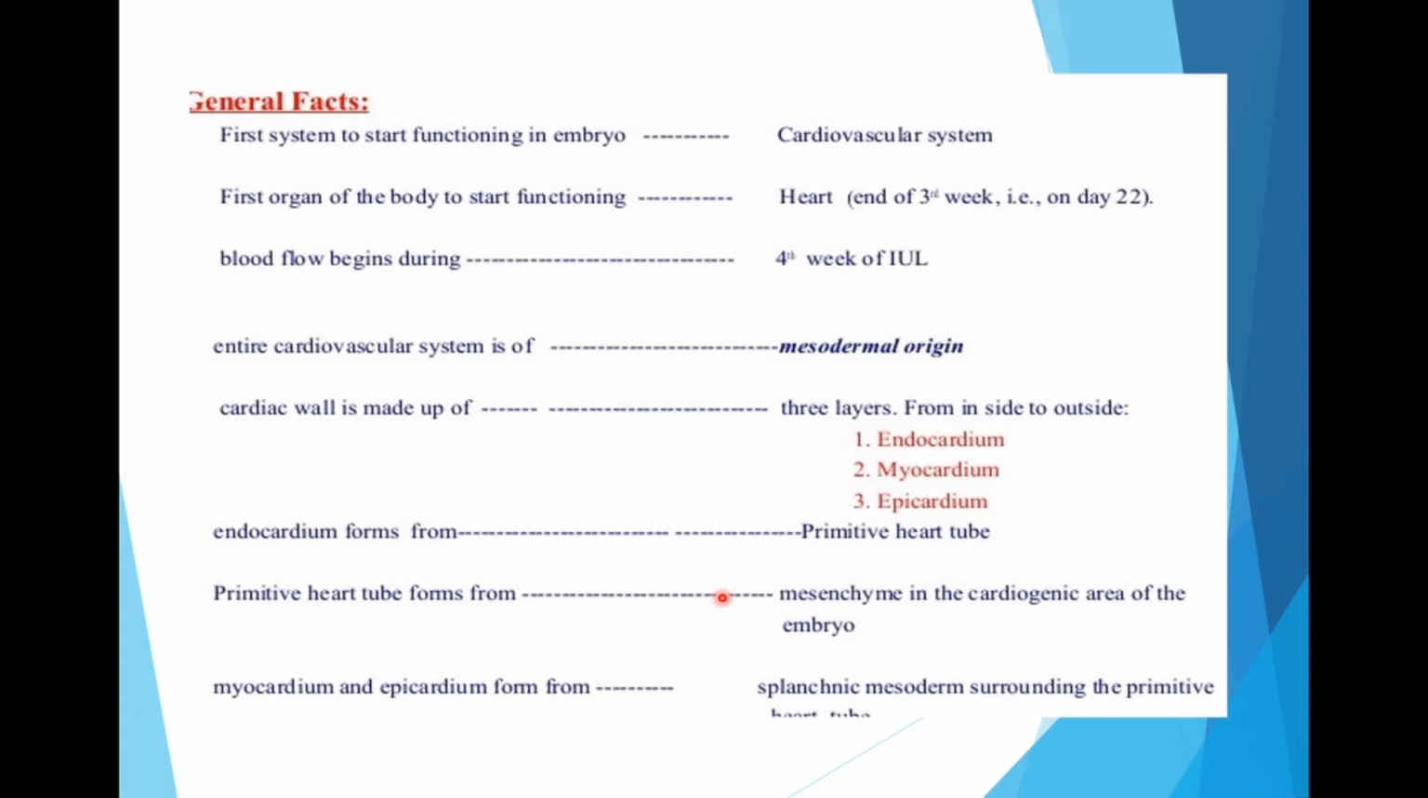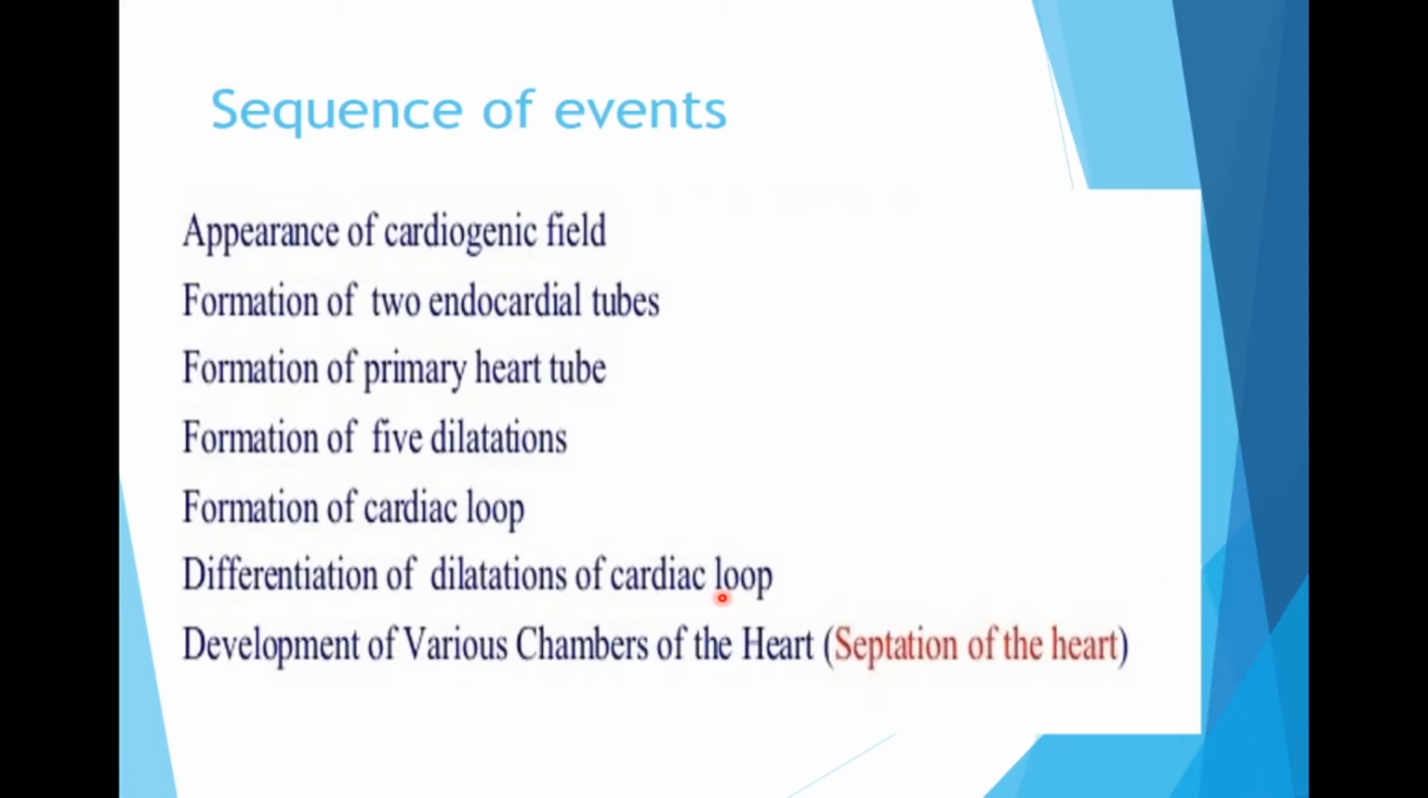Cardiac wall is 3-layered and is made up of endocardium, myocardium and epicardium from inside to outside. Primitive heart tube forms from the mesenchyme in the cardiogenic area of the embryo, and the myocardium and epicardium are formed from splanchnic mesoderm surrounding the primitive heart tube.